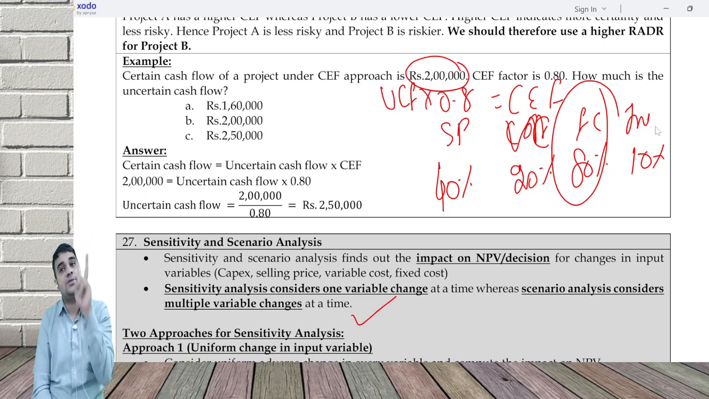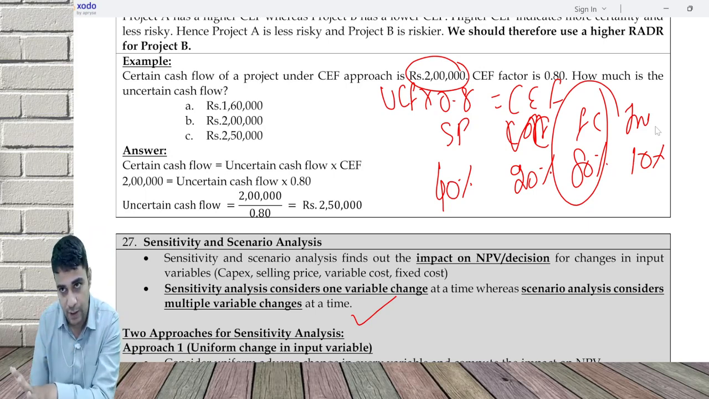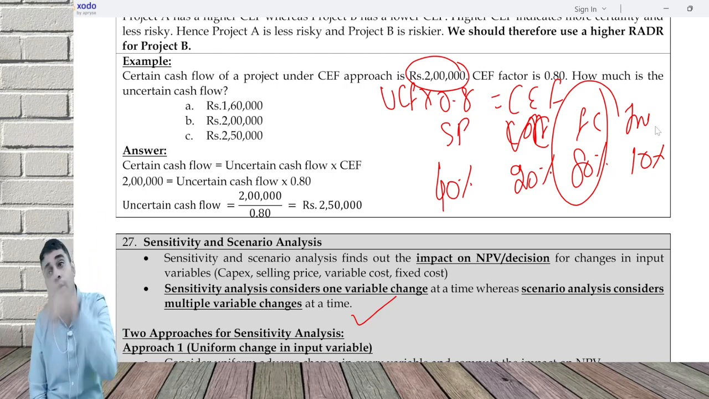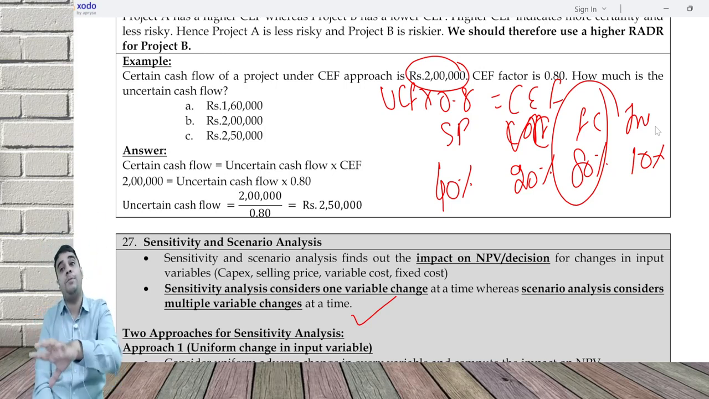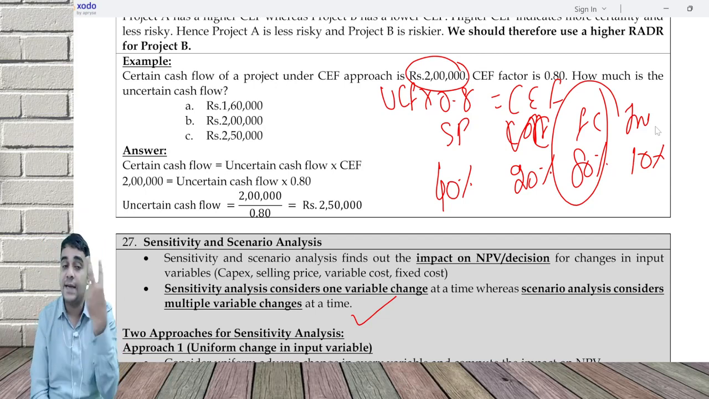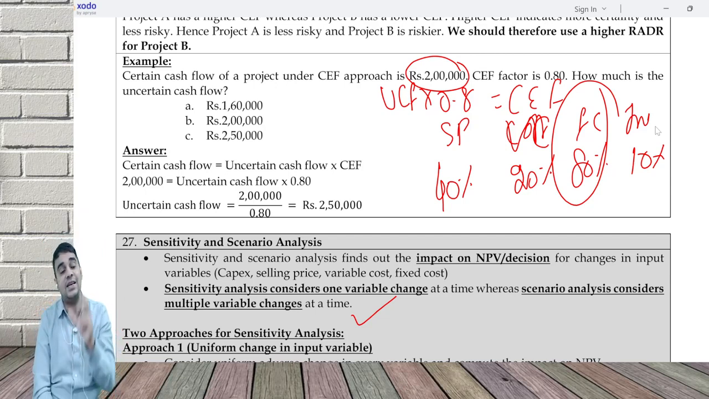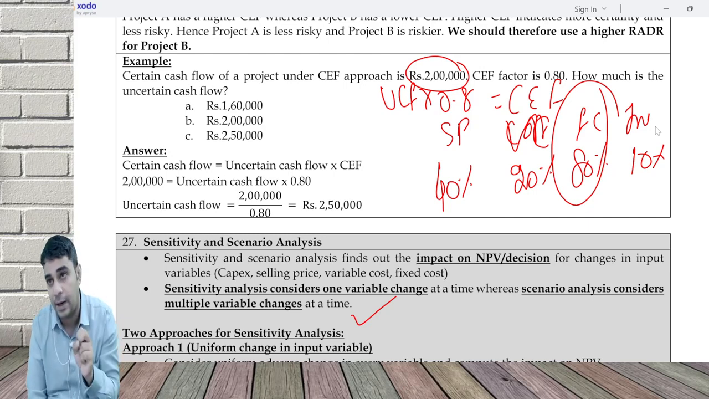For sensitivity analysis, we have two approaches. One, assume a uniform adverse change in each of the variables and find out the impact on NPV. The higher the impact on NPV, the more is the sensitivity factor. Second approach is finding out the cushion percentage. That is, how much cushion is available in my input parameter.